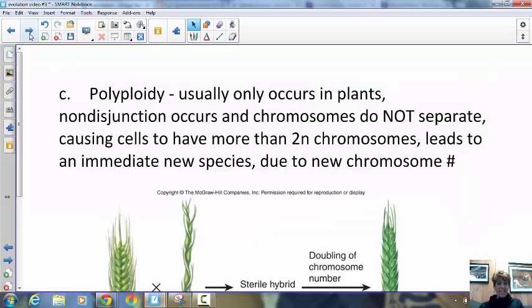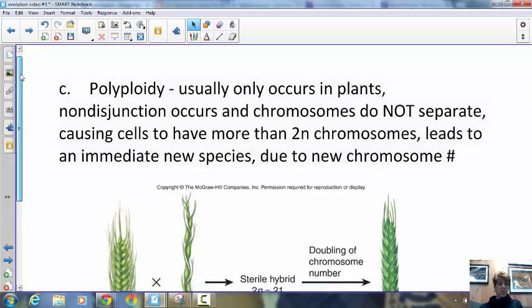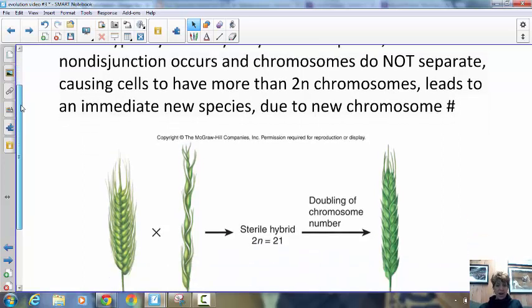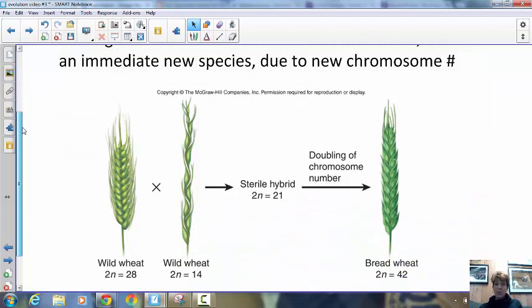All right, my next example, polyploidy. So poly means many, ploidy means sets of chromosomes. So instead of being haploid or diploid, these organisms have exhibited polyploidy. It's really the only way you're going to get a new species in a single generation, and it only works for plants. When animals have polyploidy, it causes miscarriage and they don't survive. Or if they don't miscarry, they usually don't live very long and they're not fertile. But in plants, it works, and often the plant species that survive that are polyploidy are actually even larger, which sort of makes sense. So it's how we came to get the wheat that we use today.